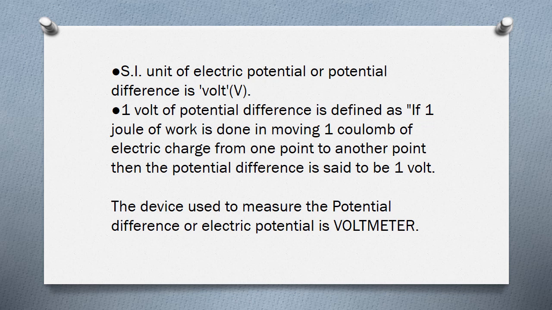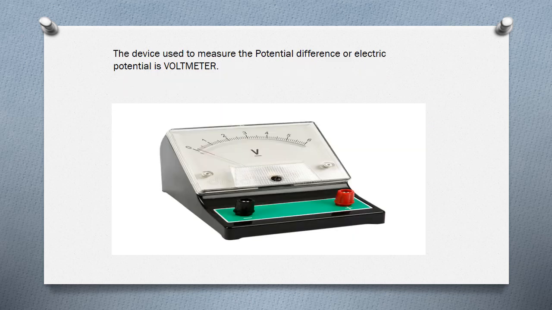The device used to measure the potential difference or electric potential is the voltmeter. In this figure, you can observe the voltmeter. Here the readings are 0, 1, 2, 3, 4, 5, 6. This voltmeter in the figure can measure 6 volts of potential difference.